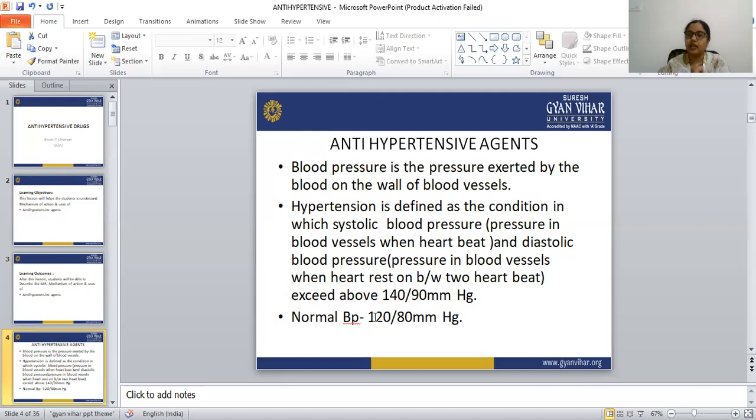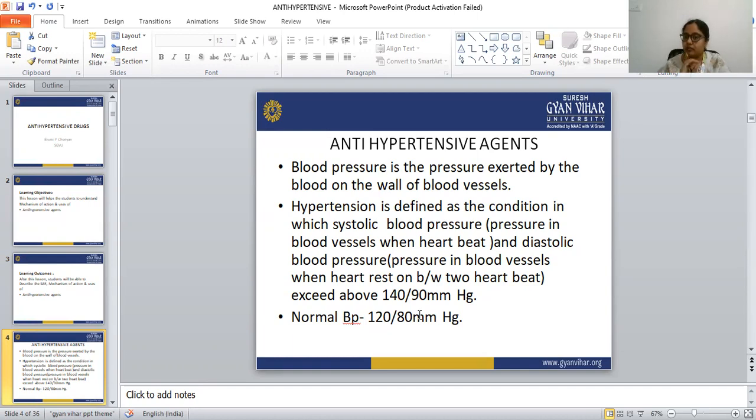And diastolic blood pressure is the pressure that is generated when the heart takes rest between two heartbeats. Between two heartbeats there is a little rest time for the heart. At that time one pressure is generated, that is known as diastolic blood pressure, which is 80 mmHg.